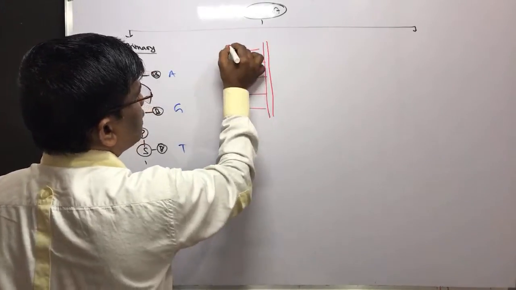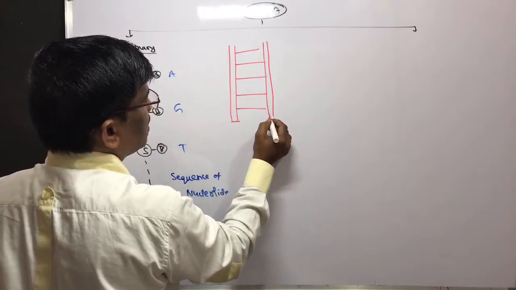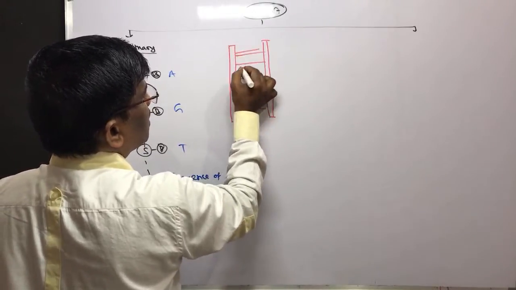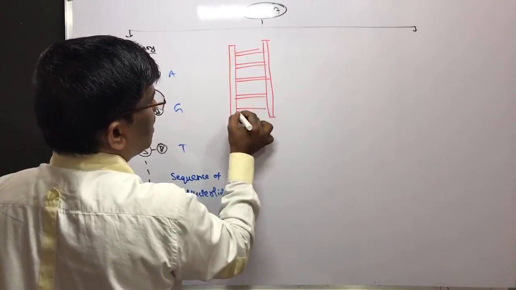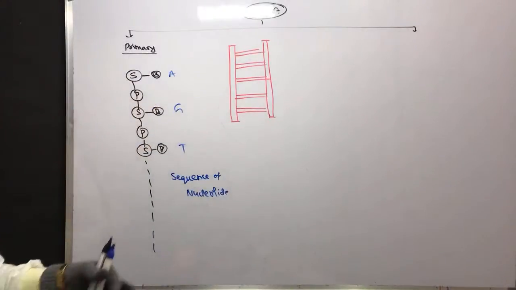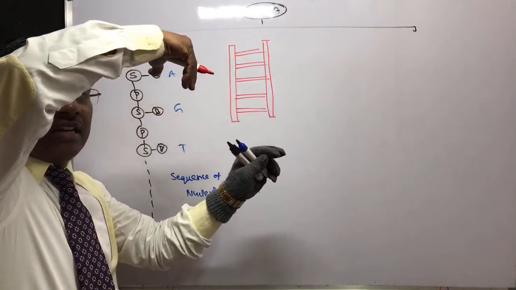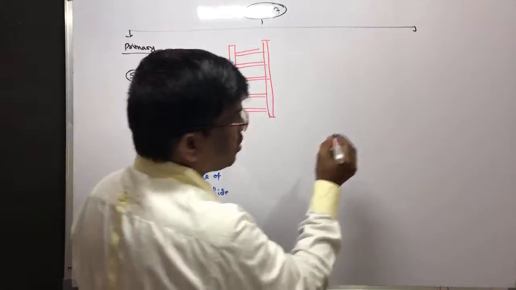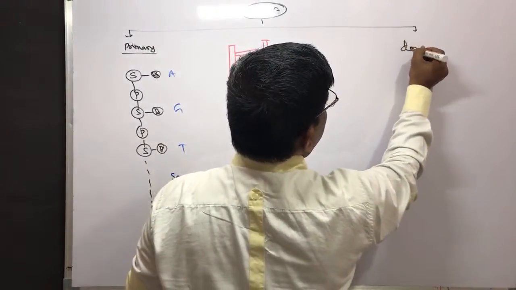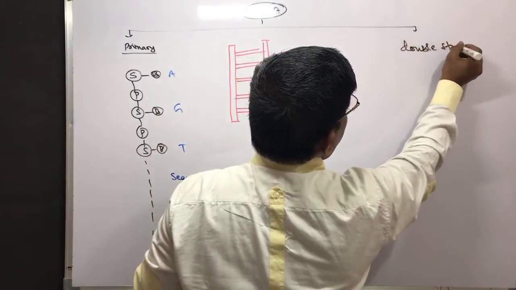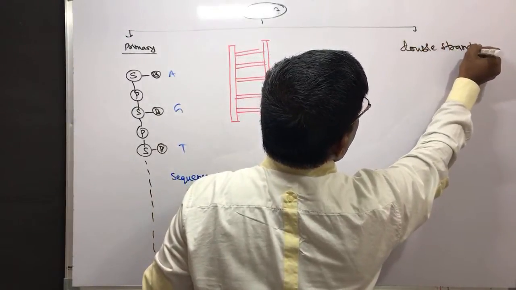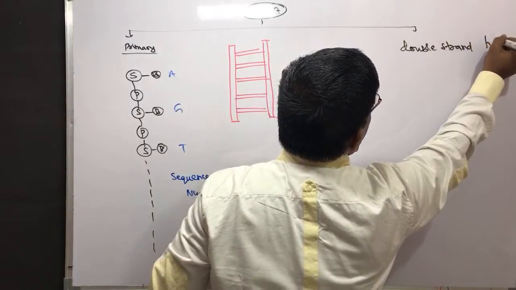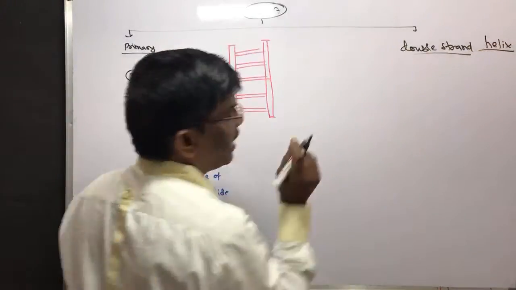So this is a ladder, and when you tilt it, you are going to get a double strand helix.